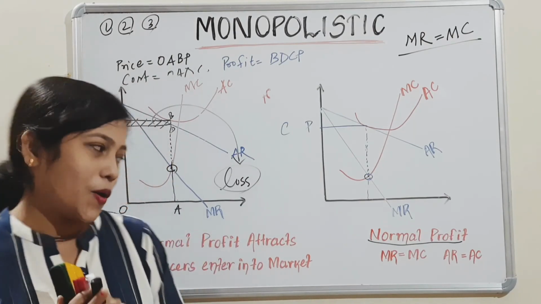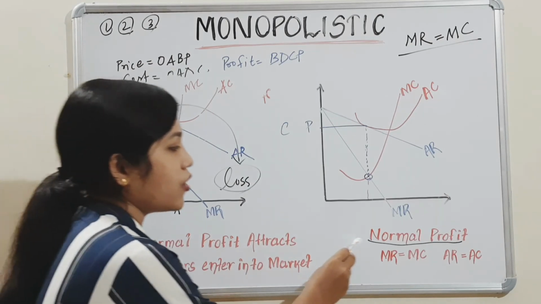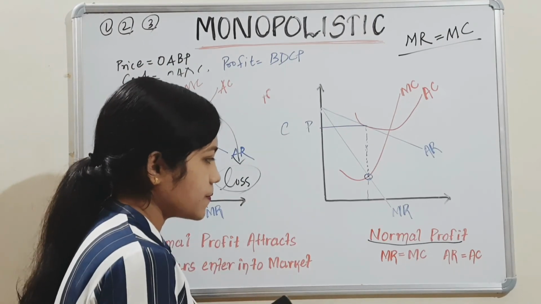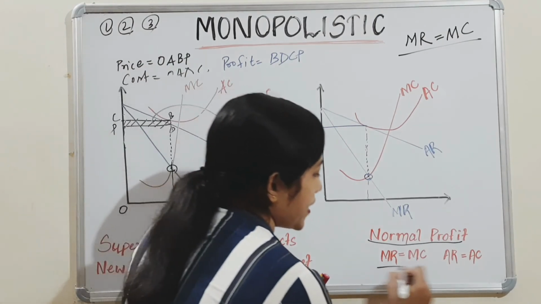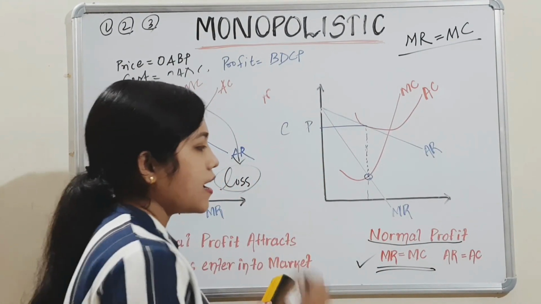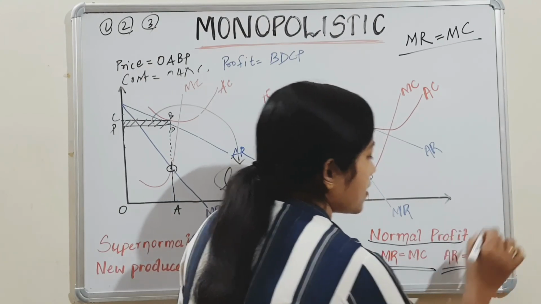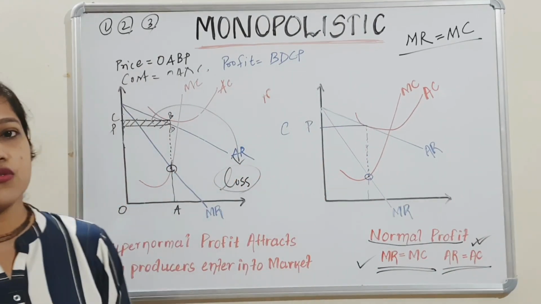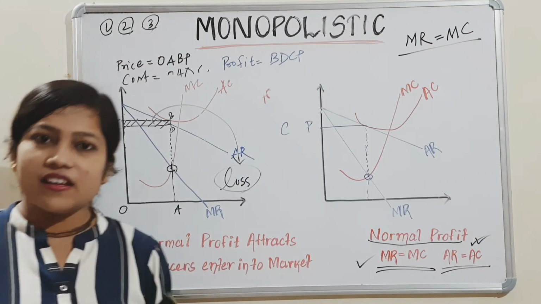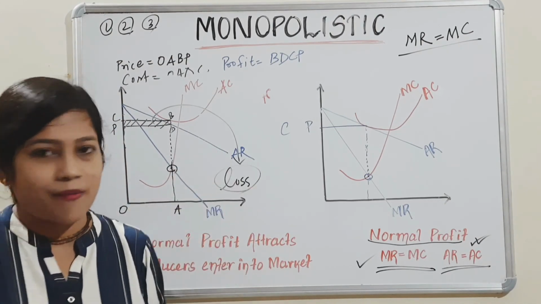Getting clear? Another thing, remember, whenever you get a question on normal profit at which point? First, the major thing, MR equals MC, which is very common in every case. Apart from that, the most important thing is that average revenue is also equal to average cost. Clear? Still, if you have any doubt, you can mention in the comment box in which part you are facing problems. I'm there to help.